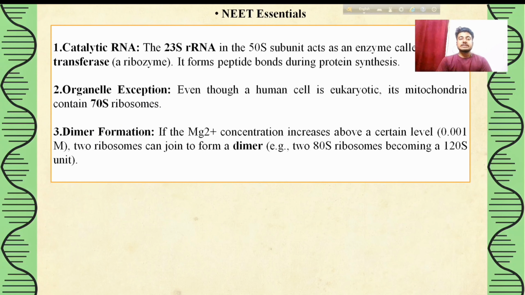So these are our NEET essential three important points: catalytic RNA, organelle exception, and dimer formation. From the first point, the catalytic RNA, it is said that 23S rRNA is in the 50S subunit. So the 50S subunit is present in the 70S ribosome.